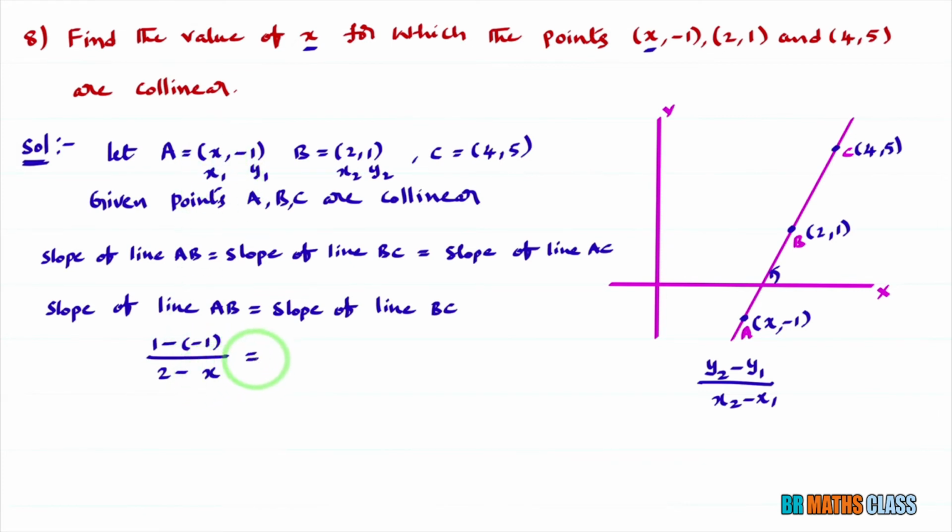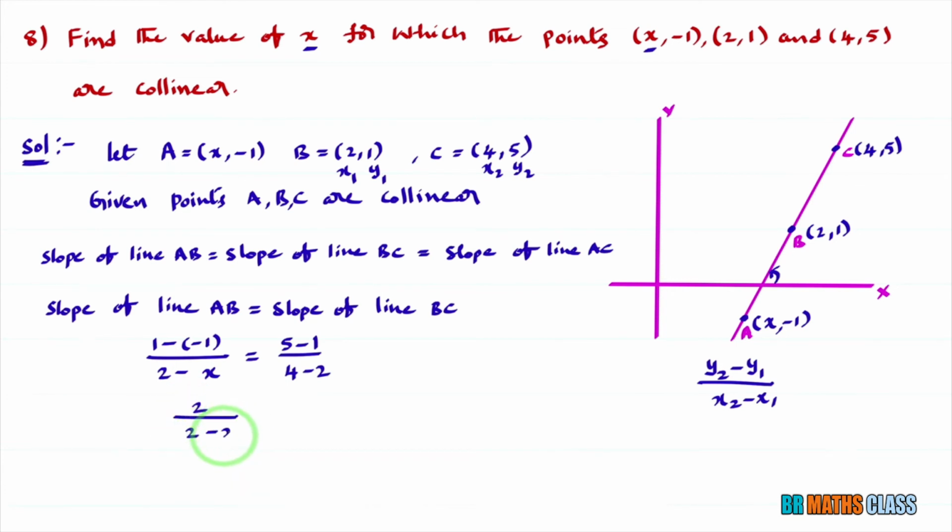Okay, equal to the slope of line BC. To calculate the slope of line BC, I'll take B as (x1, y1), C as (x2, y2). What is the slope of BC? y2 minus y1, that is 5 minus 1, divided by x2 minus x1, that is 4 minus 2. Now I'll simplify this. Minus of minus is plus. 1 plus 1 is 2.